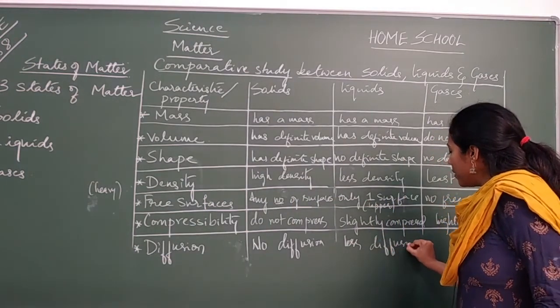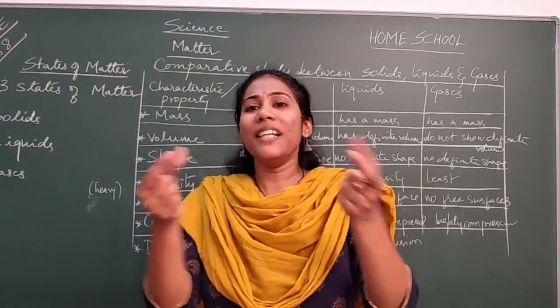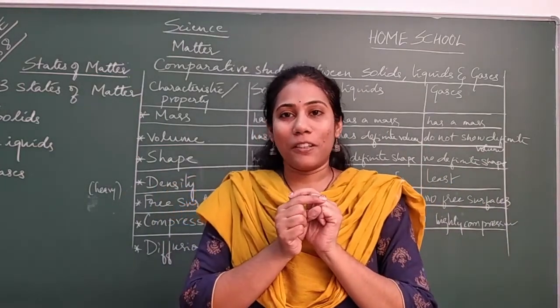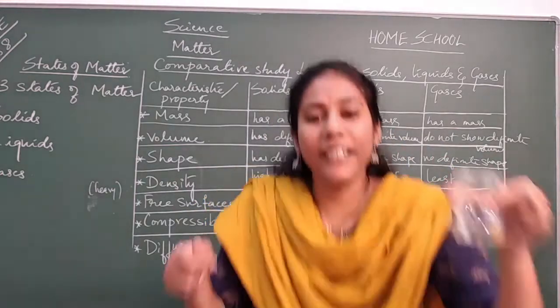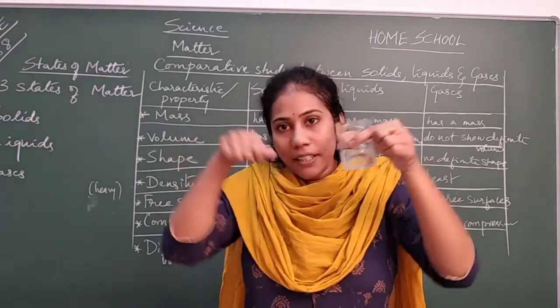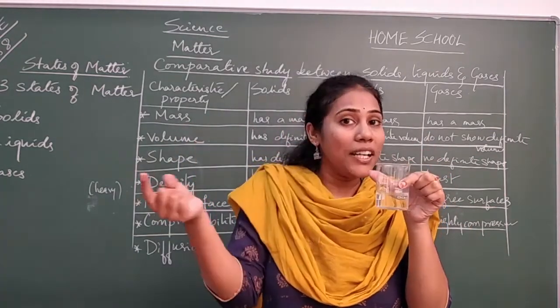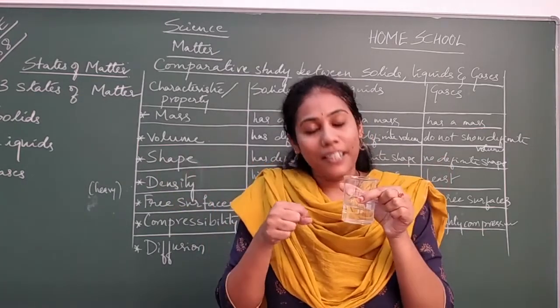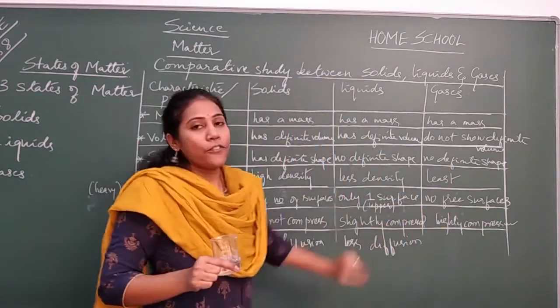Until you stir it, 100% of two liquids will not get mixed up with each other. Maybe 20% of this liquid and 20% of another liquid get mixed up when I mix them. But 100% of the liquids, without your help, without stirring, can't get mixed up, isn't it? So that is the reason we have written less diffusion.